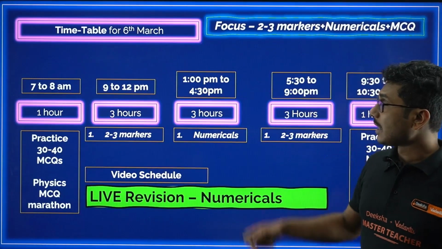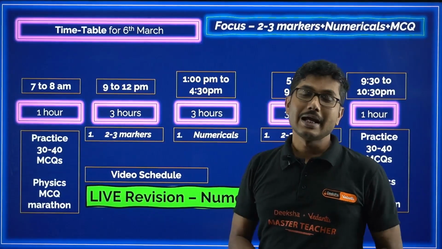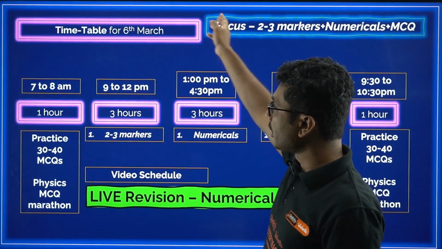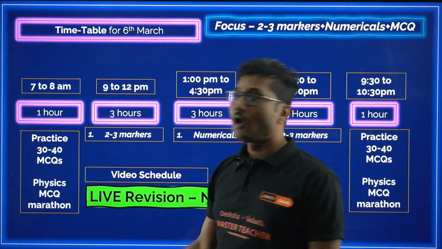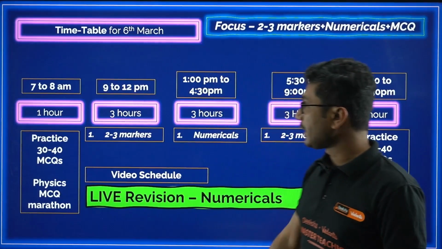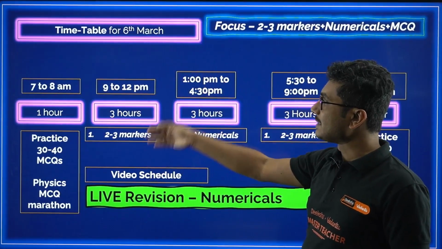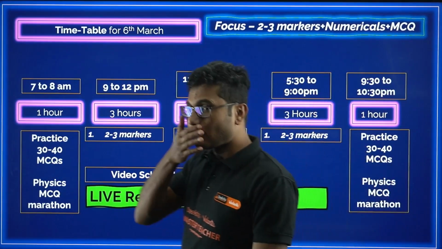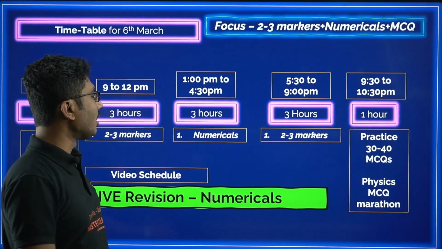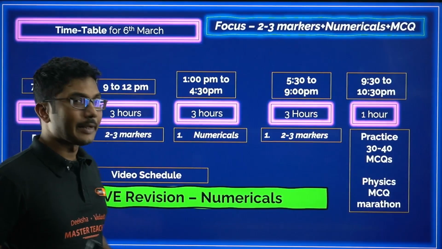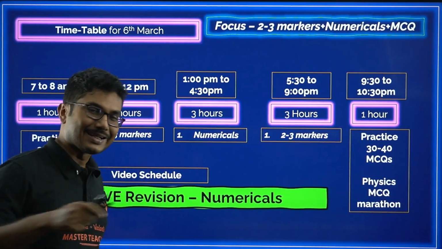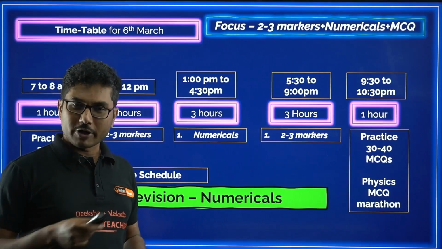Now coming to the 6th March, the final day before your final exam, that is 7th March, your final exam. So what you are going to do, again, the morning schedule is the same. Wake up, brush your teeth and practice MCQs. From 9 to 12 you have to practice 2-3 markers. You can revise all the 2-3 markers from my video. I have already done long videos on 2-3 markers. Practice means you have to write them. At least a few of them you have to write, not everything, but you have to at least try and write them. Short points is okay.